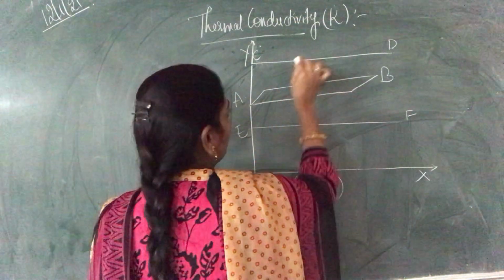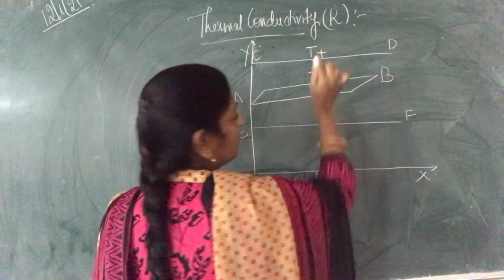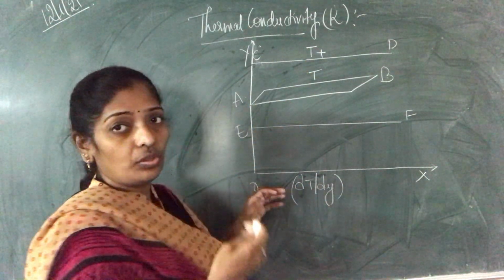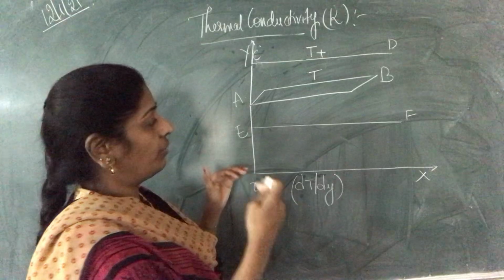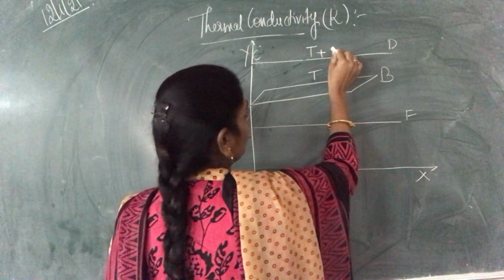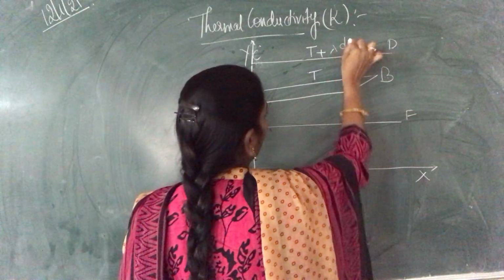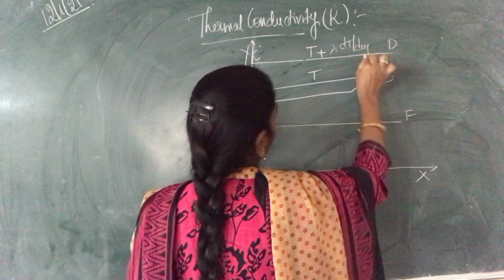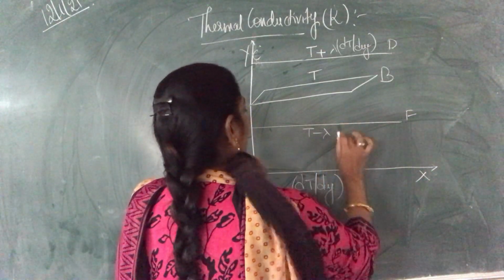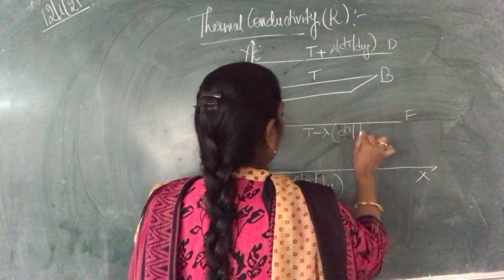There is a temperature difference between these two layers. I told you already, there are different temperatures at different parts of a gas. So here the temperature will be T plus lambda dT by dy, and here T minus lambda dT by dy.